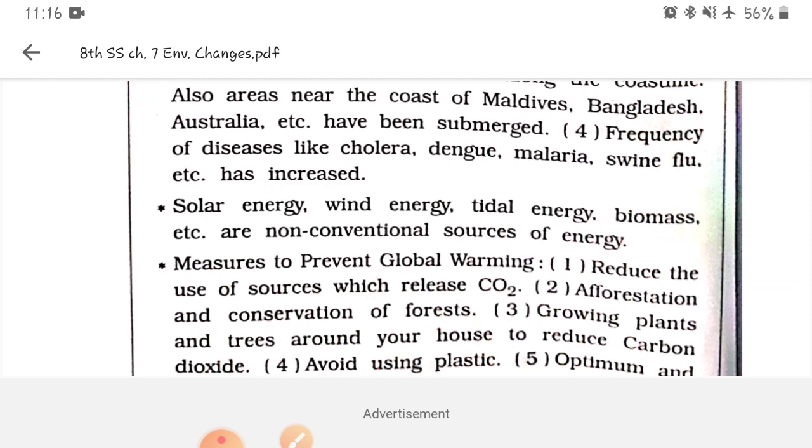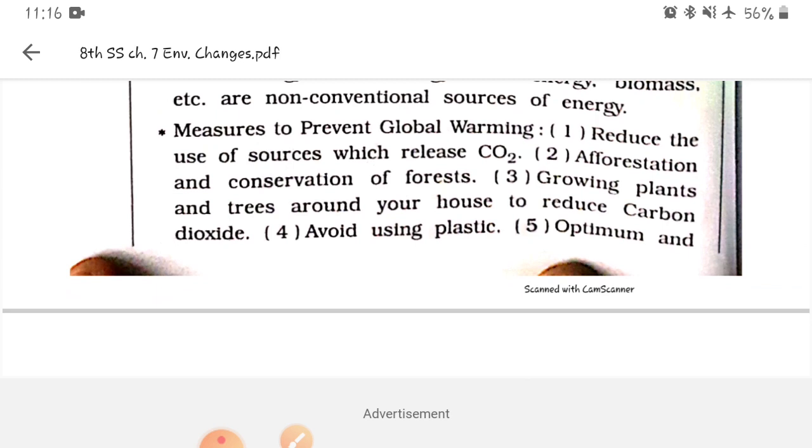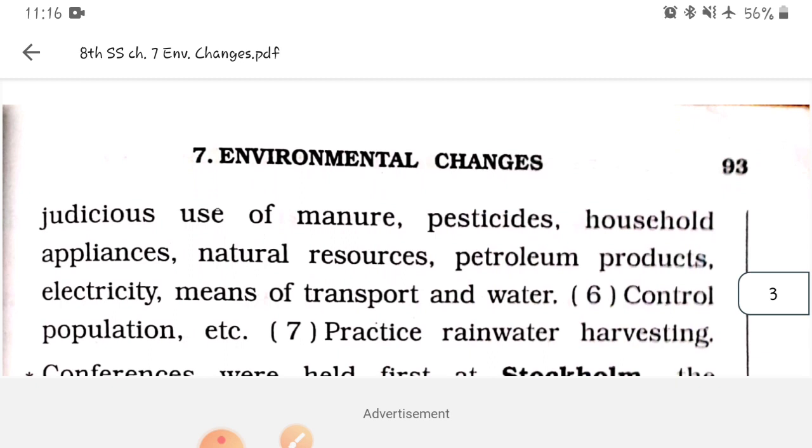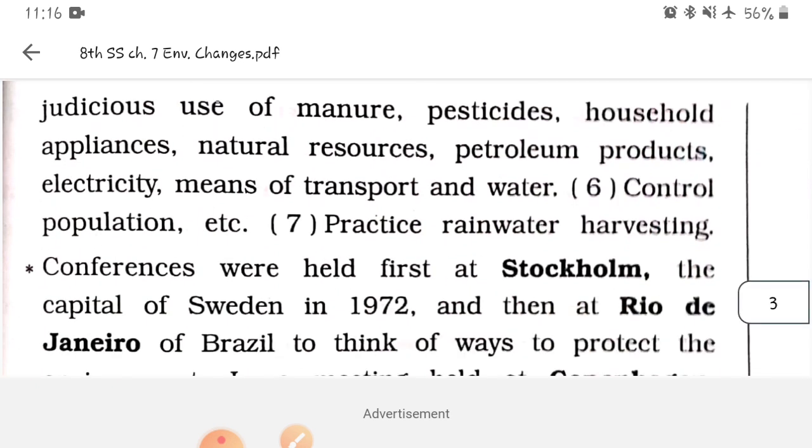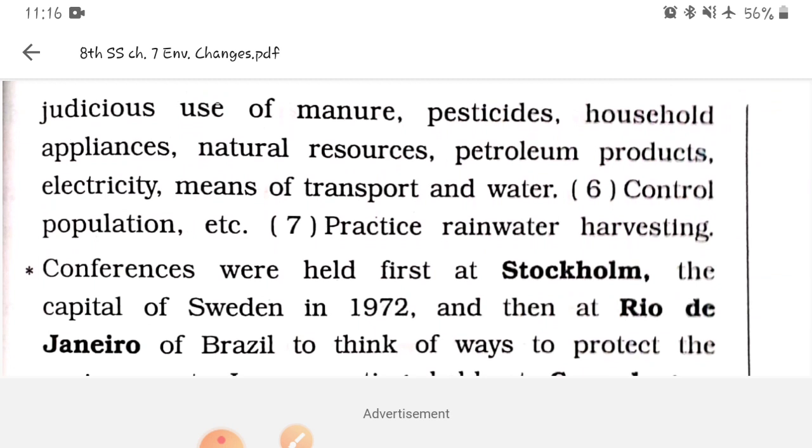Now, measures to prevent global warming: reduce the use of sources that release CO2, afforestation and conservation of forests, growing plants and trees around our surroundings, avoid using plastic, optimum and judicious use of manure, pesticides, household appliances, natural resources, etc. Control population and practice rainwater harvesting.